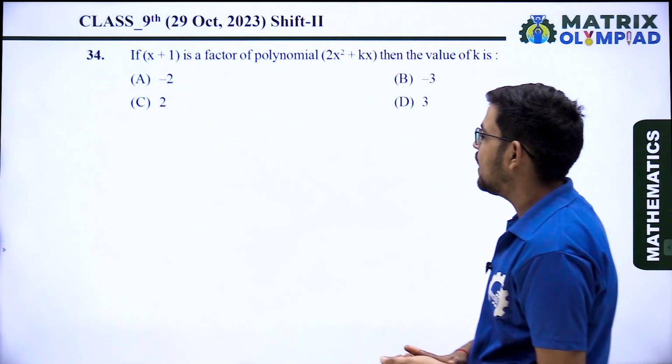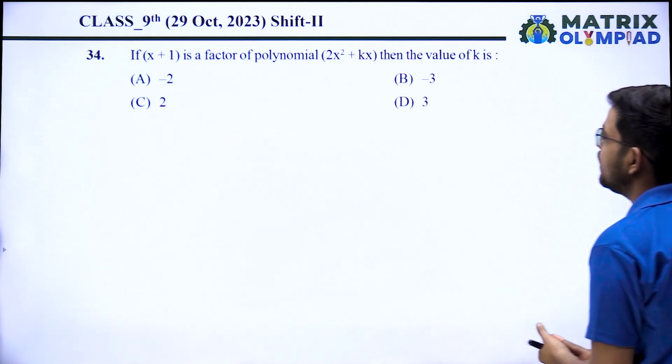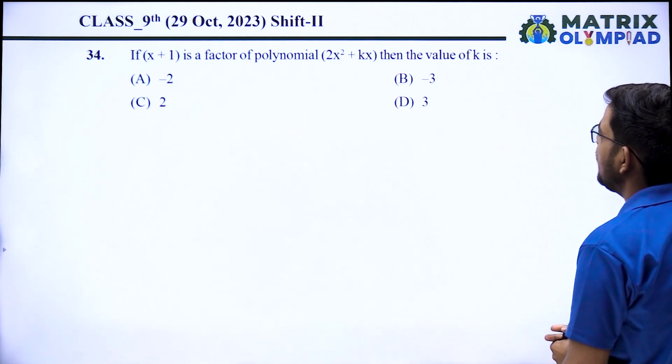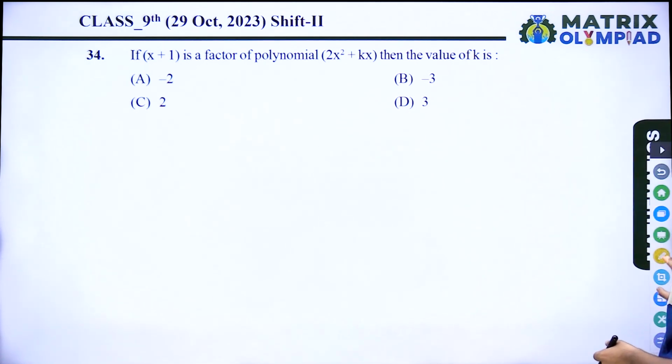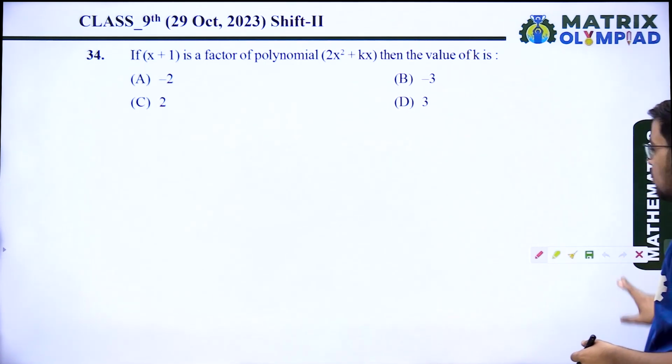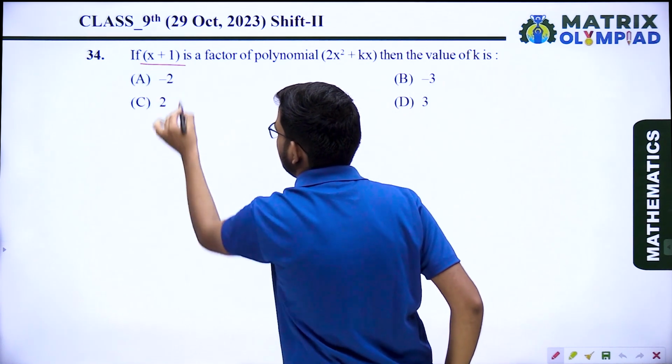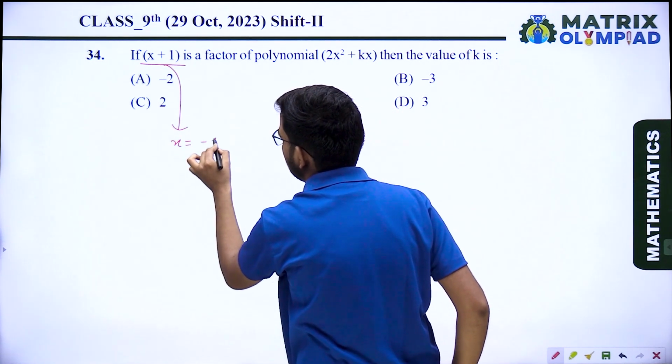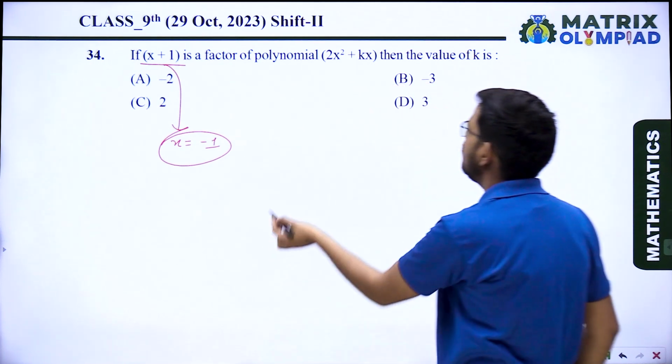Next question, if x plus 1 is a factor of polynomial 2x square plus kx, then the value of k is. So if x plus 1 is a factor, then x equal to minus 1 will be one of the zeros of this polynomial.